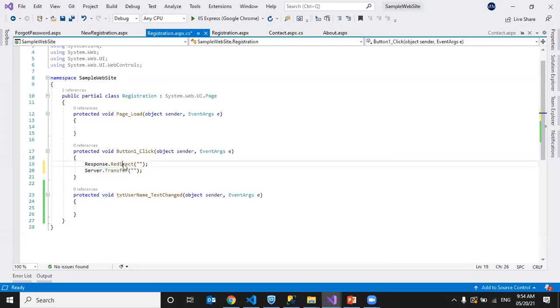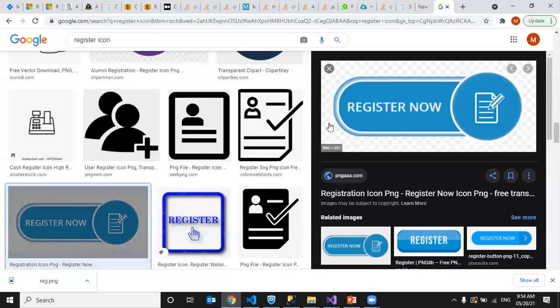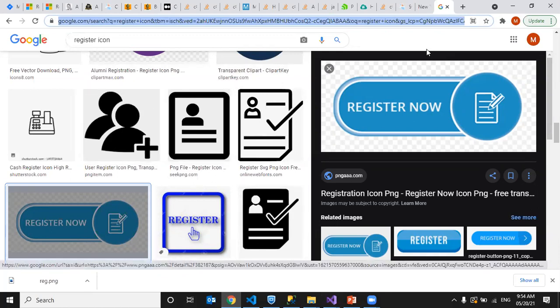If we use response.redirect, whatever destination URL we set will be displayed in the address bar. The target page address appears within the address bar. When it comes to server.transfer, the target page address does not appear in the address bar. It will internally transfer, so it will not display in our browser. If we go to the browser, it will not display the page to which we are redirecting.